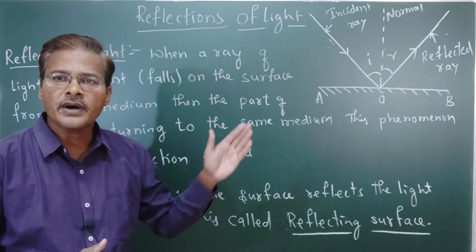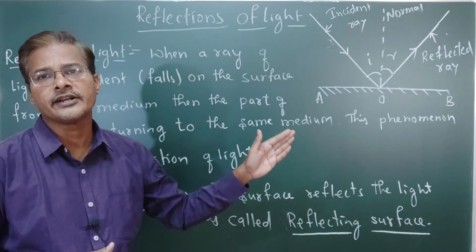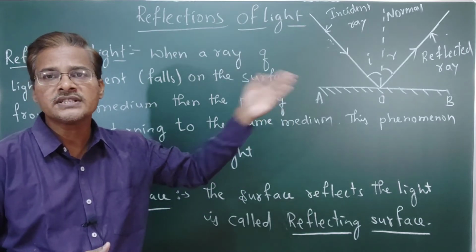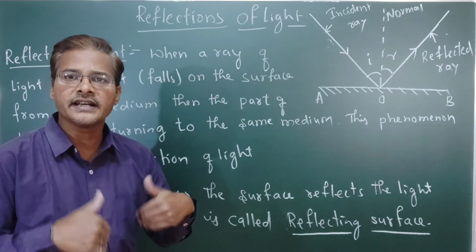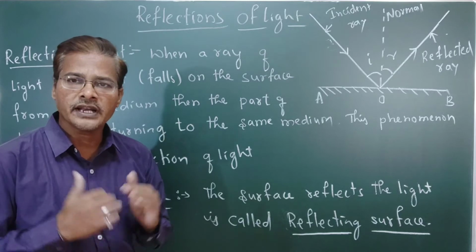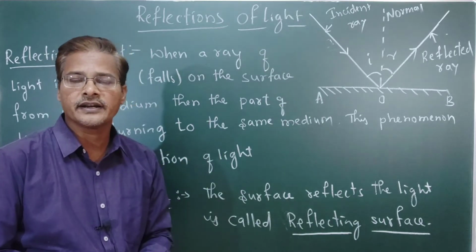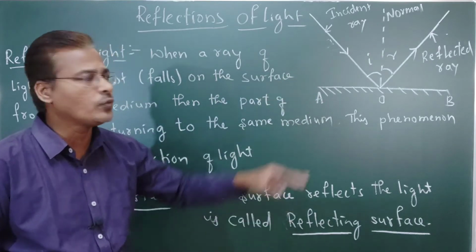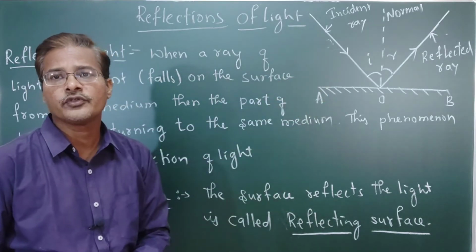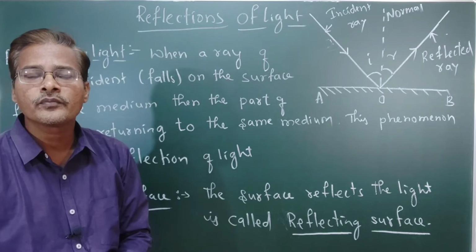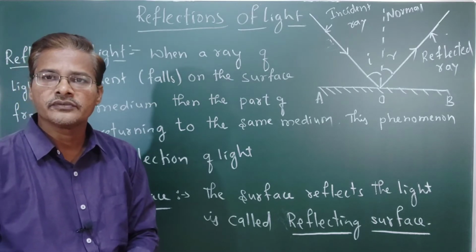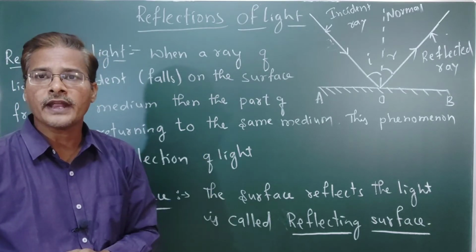Then some part of the light rebounds to the same medium, that is, returns to the same medium. The ray which returns to the same medium is called the reflected ray. That phenomenon we are going to call reflection of light.